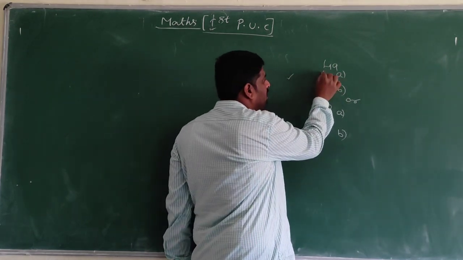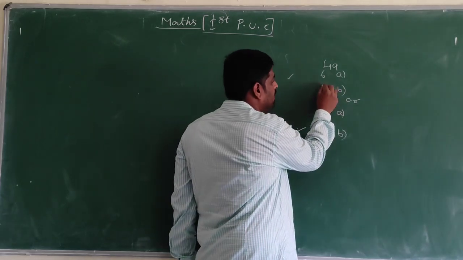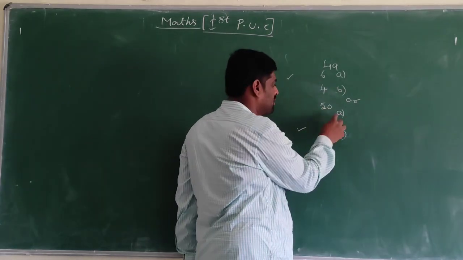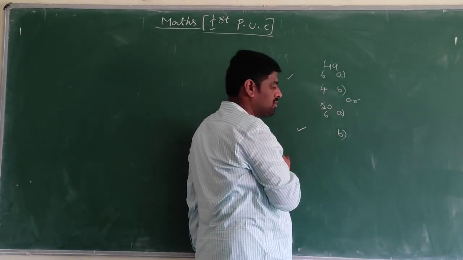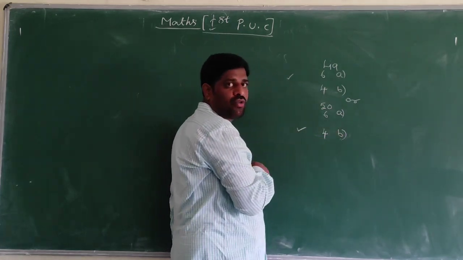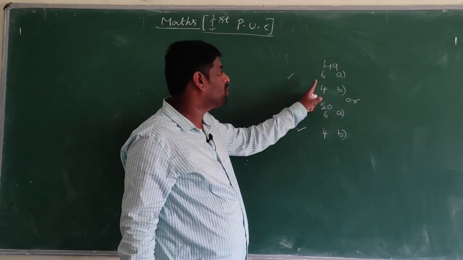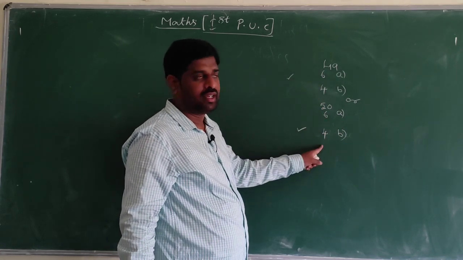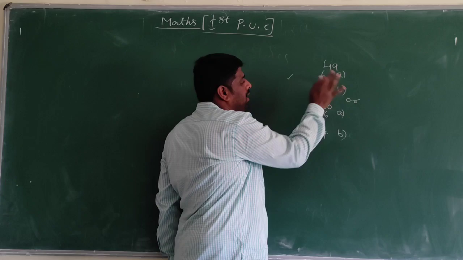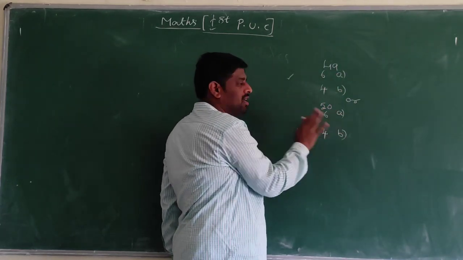This A question is 6 marks, this B question is 4 marks, this A question is 6 marks, this B question is 4 marks. So among these 2 questions we have to write 1 full question, either 49A and B or 50A and B.